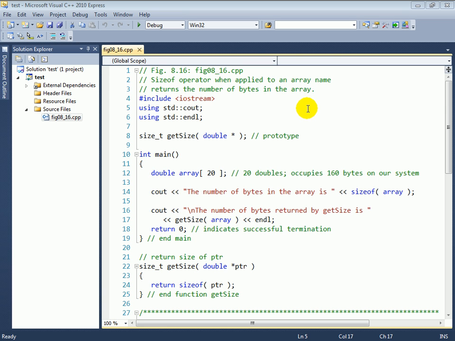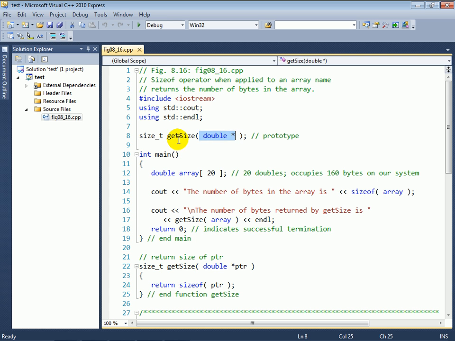Now, you can see here that we have a function called getSize that we've defined. It receives as its argument a double star, a pointer to a double. Anytime you see this type of declaration, you have to consider that the function may be looking for a pointer to an instance of type double in memory, or it could be looking for the pointer to the first element of an array of doubles. In C programming, most programmers write double star even when they expect to receive an array of doubles. So you have to look at what the function is supposed to do in the documentation and then pass the appropriate argument based on what the function is supposed to do.